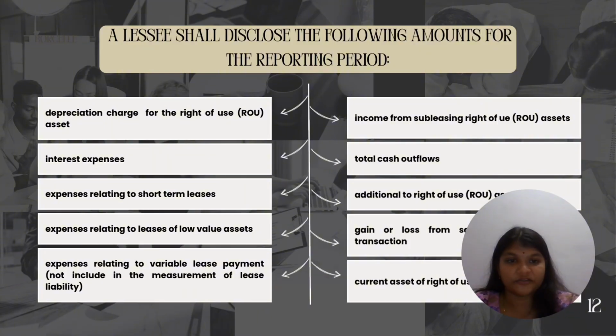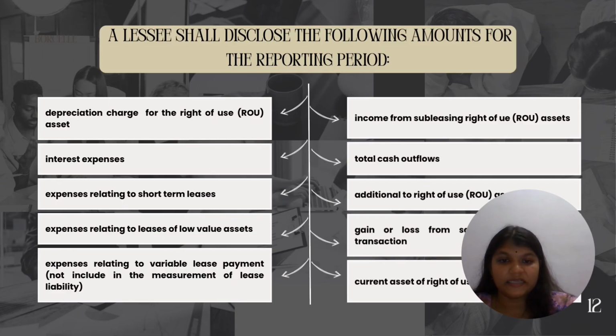Key importance of disclosure under MFRS 16. The disclosure of lease information under MFRS 16 is crucial because it allows users of financial statements to understand how leases affect a company's financial position, performance and cash flow. It provides transparency and helps in making better investment and management decisions.